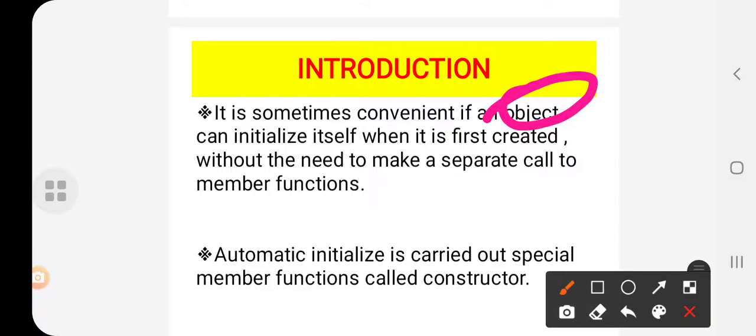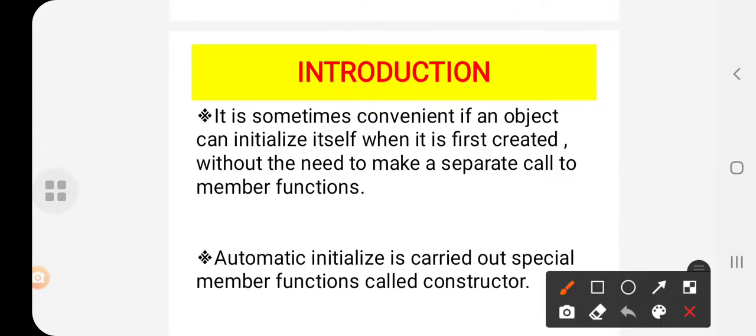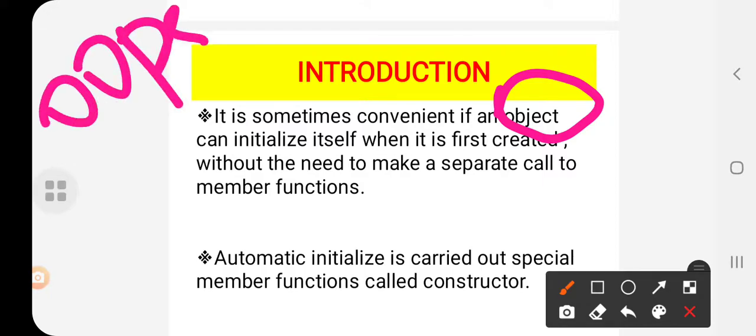Sometimes it is convenient if an object can initialize itself when it is first created, without the need to make a separate call to a member function. So here everything is dealing with the object. Is it right? Our concept is itself object oriented programming. Whatever we study in part B, that is object oriented programming, will be interlinked with the concept called object. So this object has to be initialized, it has to be created. How? With the help of constructors.